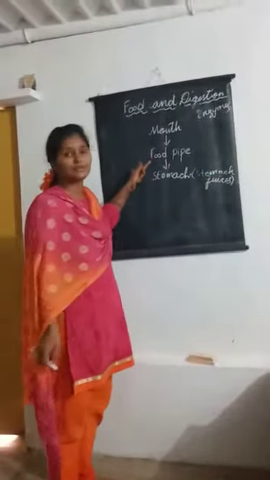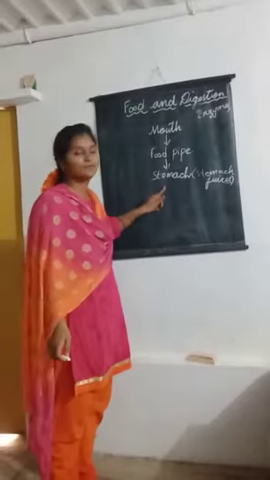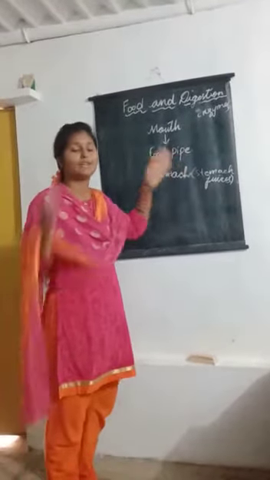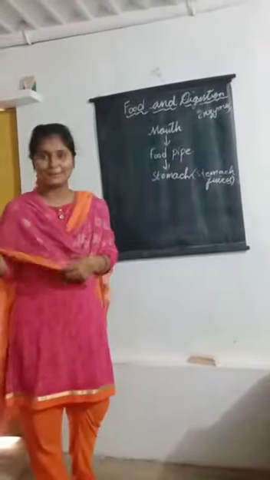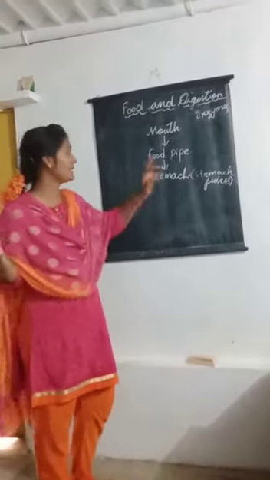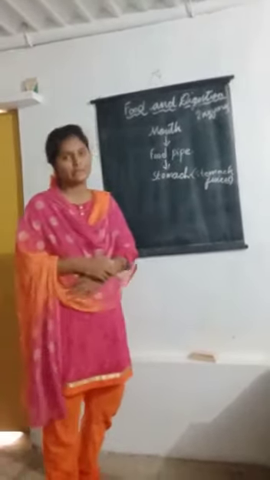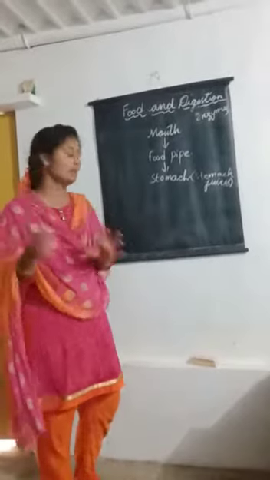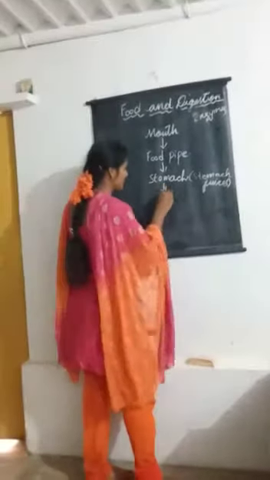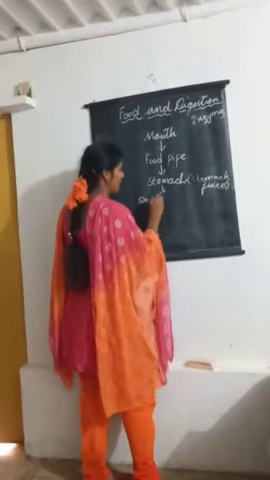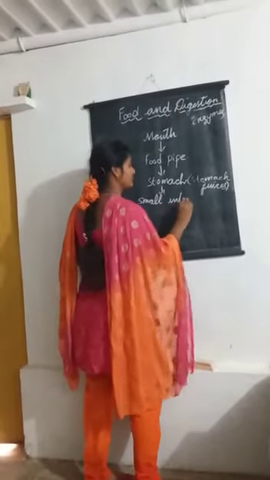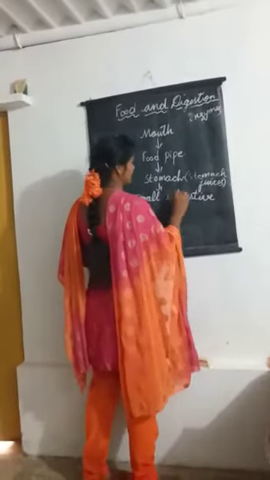So before that, enzymes. From the mouth it goes to the food pipe, and after that the stomach. In the stomach, we separate the proteins by using the stomach juice, and after that it goes to the small intestine.